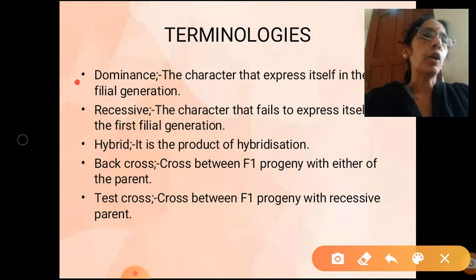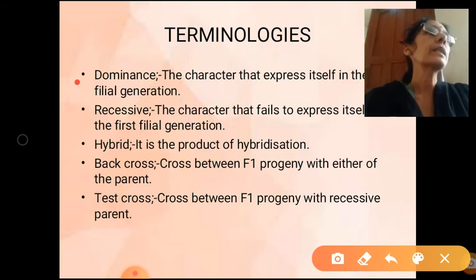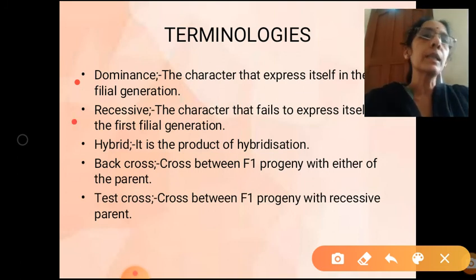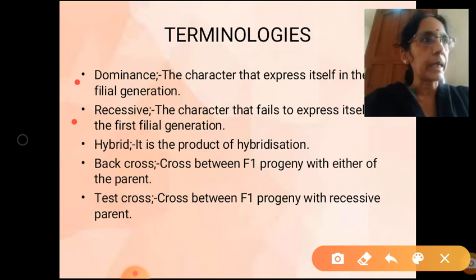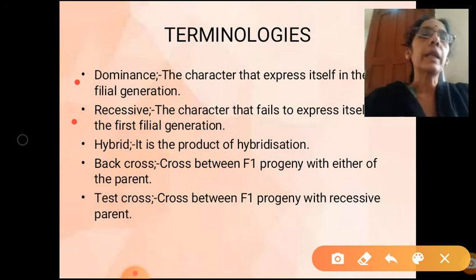Tall is a dominant character. So dominance means the character that expresses itself in the first generation. Now next one is recessive character. The character that fails to express itself in the first generation is called a recessive character.